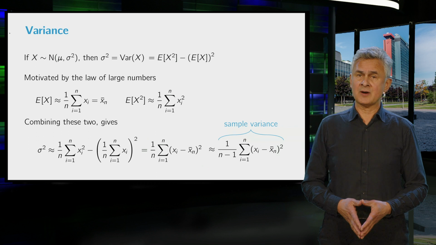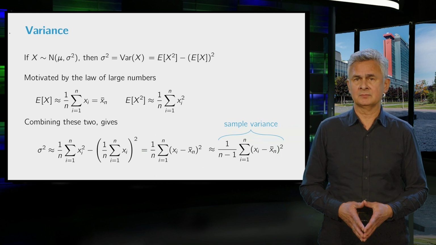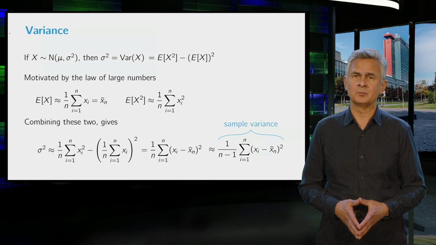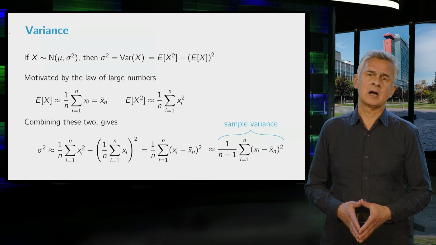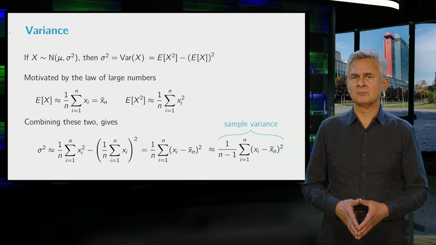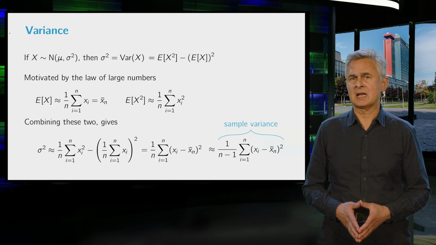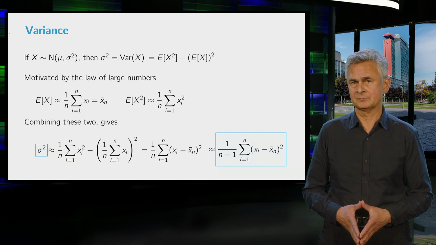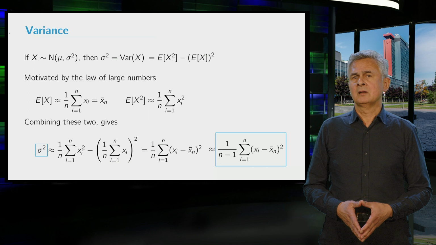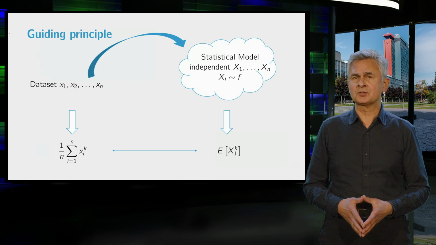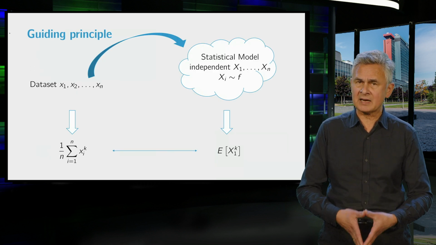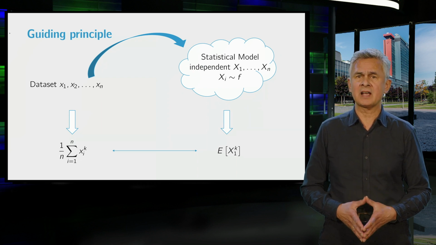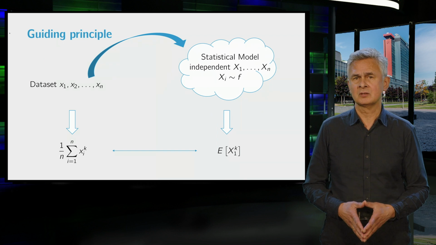The reason to divide by n minus 1 instead of n is to obtain an unbiased estimator for the variance, as you have learned in the previous video. However, for larger n, this difference is negligible, and we find that the sample variance is also close to sigma squared. Now, the guiding principle that is used in the previous examples is that expected values of the model distribution are close to the corresponding averages of the observations.